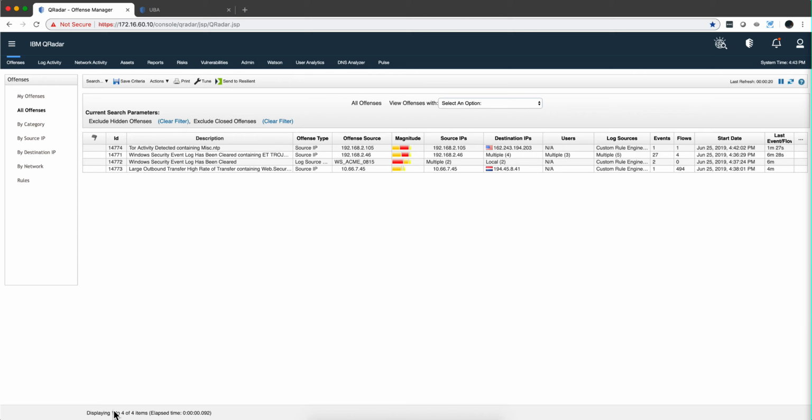Let me see if I can prove the value that both Advisor and UBA, and even the two of them working together, brings to the table. This is a use case that was put together by a bright young engineer called Max Lewis from the DC area. So thank you, Max, for bringing this to us.